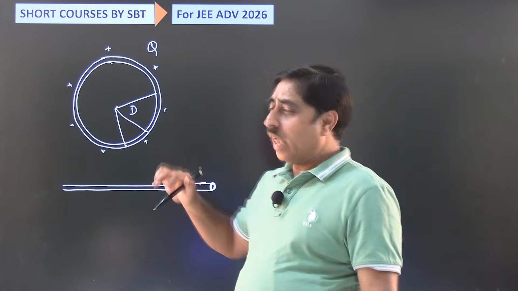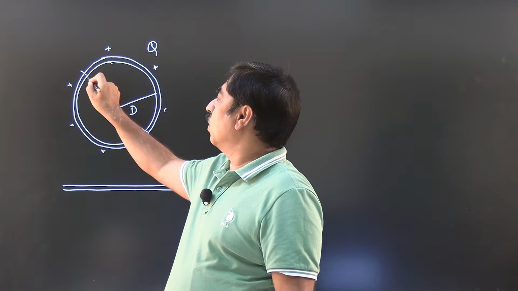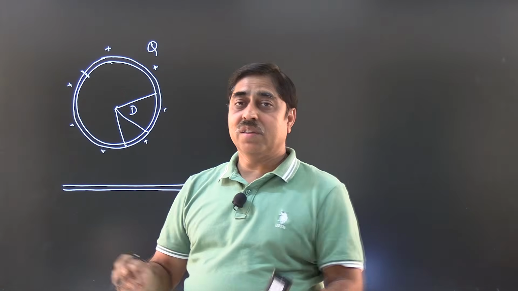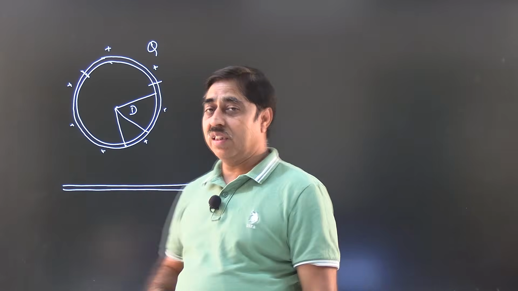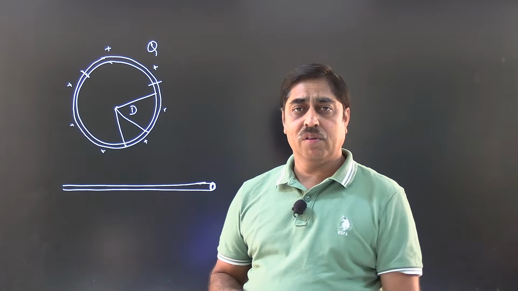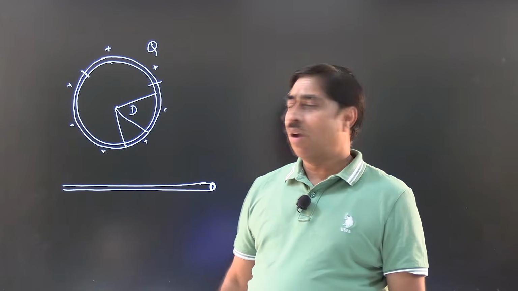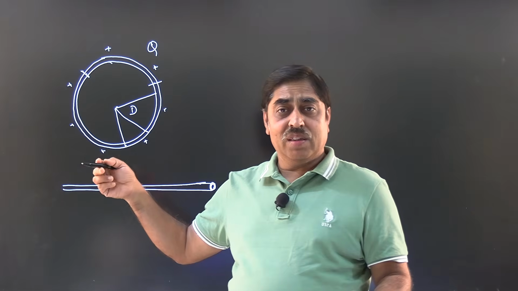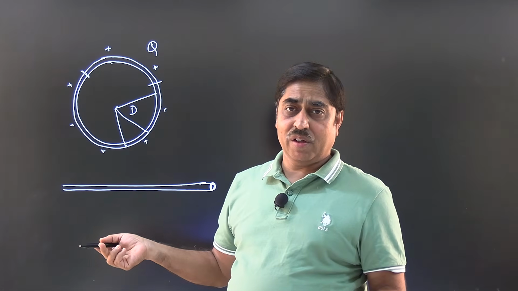So at any section, if you consider a section over here, what is the tension at this location? We need not do the exact calculation actually. One thing is important to realize: because of symmetry, tension has to be the same everywhere.